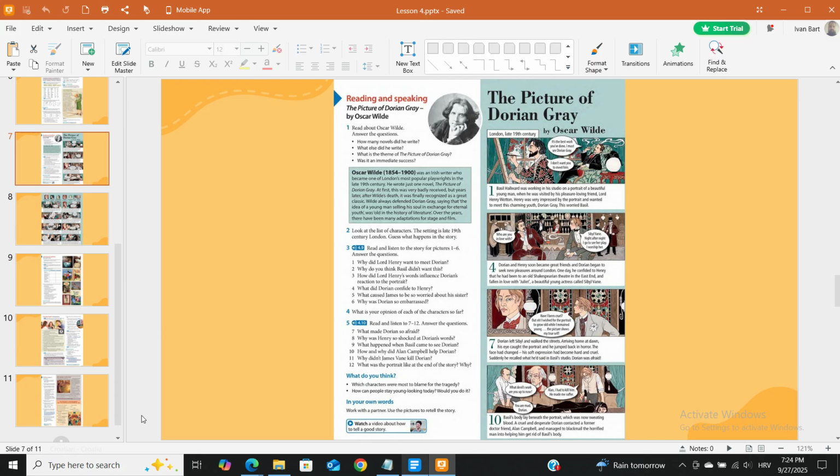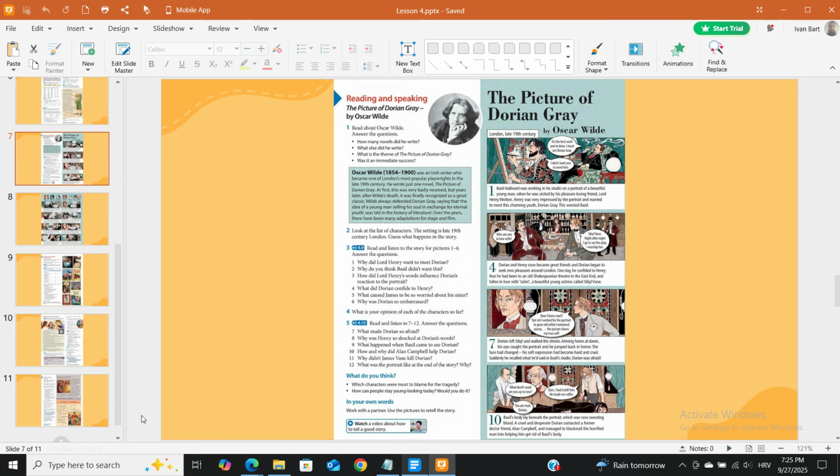Why? What do you think? Which characters were most to blame for the tragedy? How can people stay young looking today? Would you do it? In your own words. Work with a partner. Use the pictures to retell the story. Watch a video about how to tell a good story.